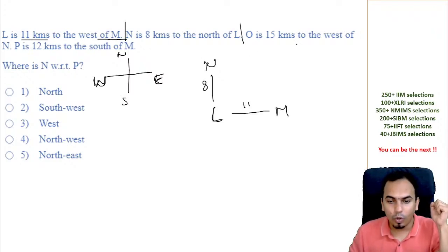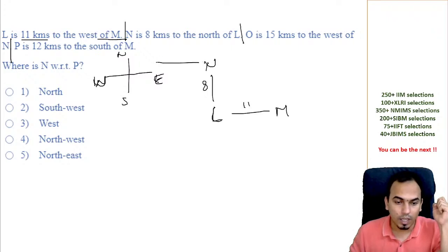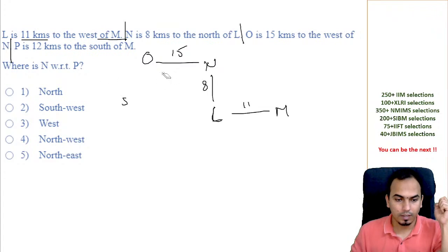O is 15 kilometers to the west of N. N यहाँ पर है. 15 kilometers west यहाँ पे जाएगा. यहाँ पे O है. This is how you are going to do this here. So I'm just removing this part. North, south, east, west मैंने यहाँ से हटा दिया है. Alright, this is done.